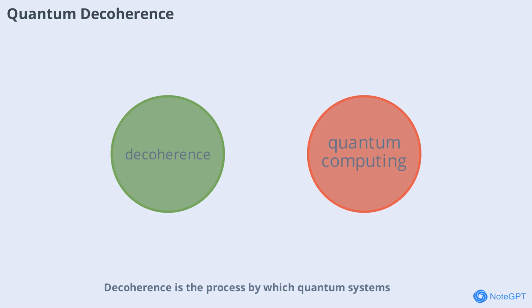Decoherence is the process by which quantum systems lose their quantum behavior and start to behave classically. The Schrödinger equation helps describe how interactions with the environment cause this transition. Decoherence explains why we don't see superpositions in everyday life and is a key concept in quantum computing.